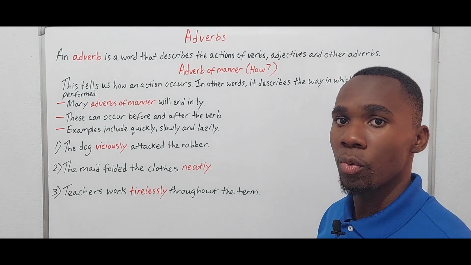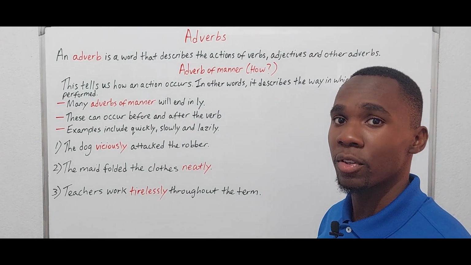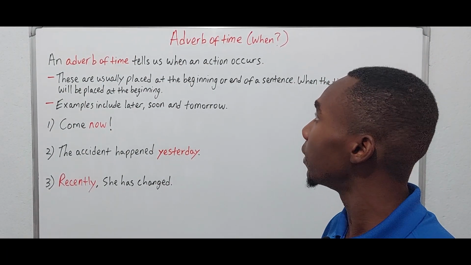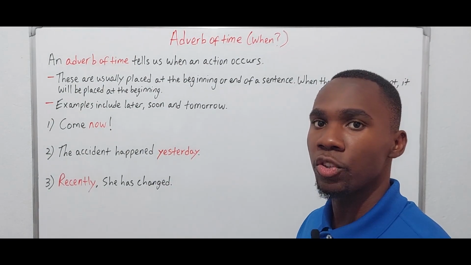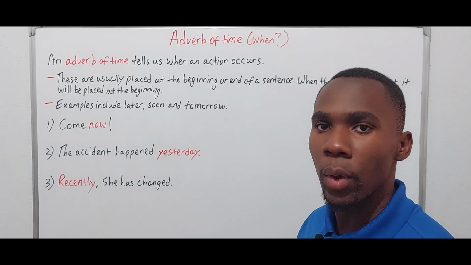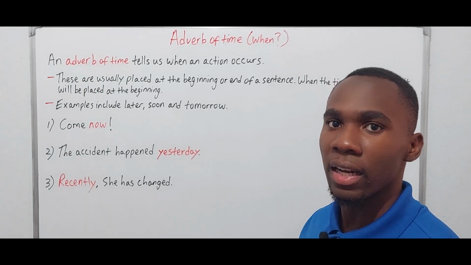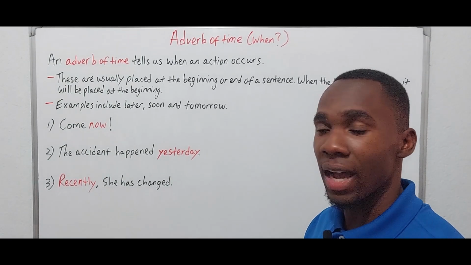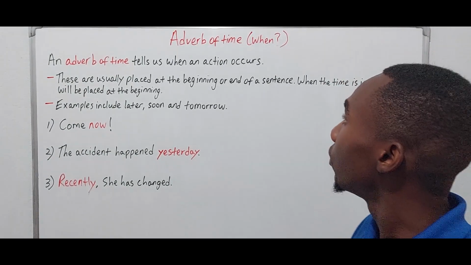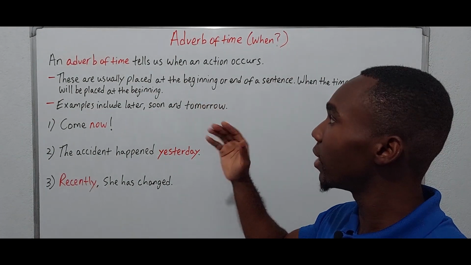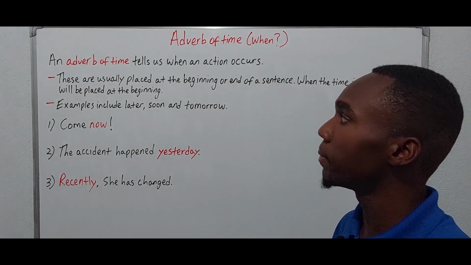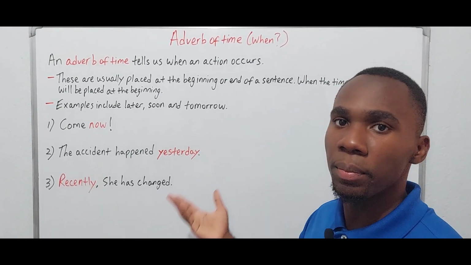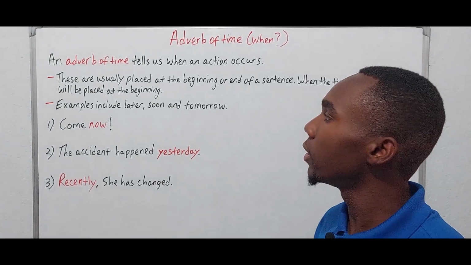Now we're going to proceed to adverbs of time. So we move on to adverbs of time. And an adverb of time responds to the question of when. So when did the action take place, or when does the action take place? So an adverb of time tells us when an action occurs. Of course, the tense wouldn't matter, but we put it in the present just for the definition.